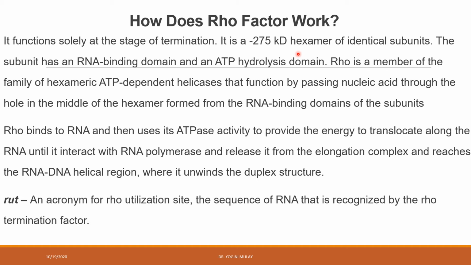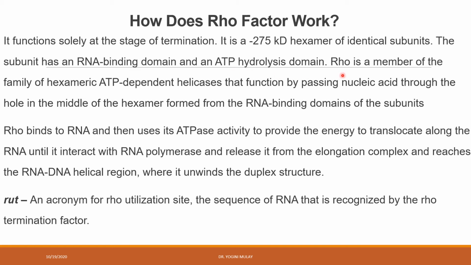Okay, and this hexamer protein is ATP dependent, meaning they bind to RNA, and it requires energy in order to move along the RNA transcript, and that energy is provided by ATP.